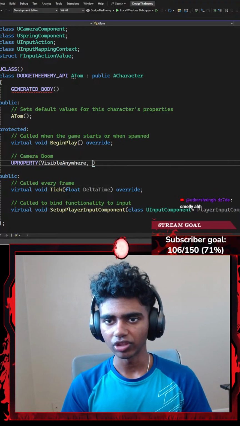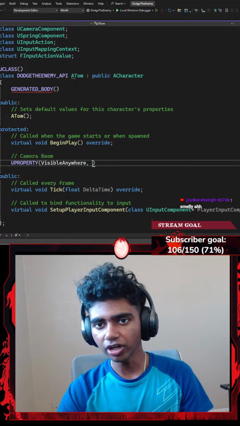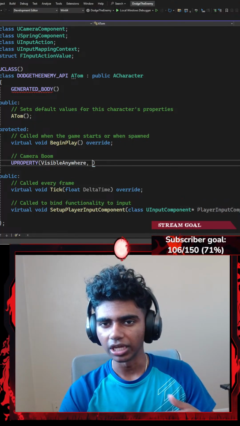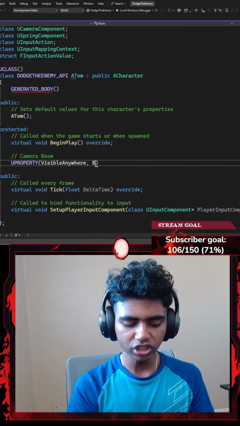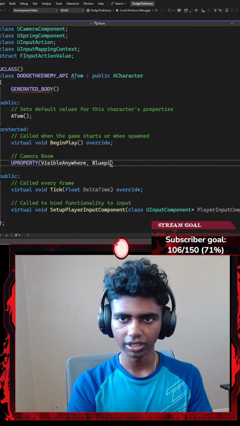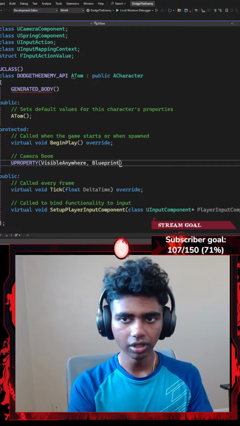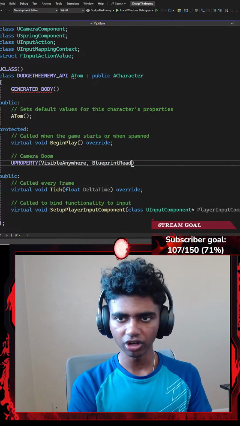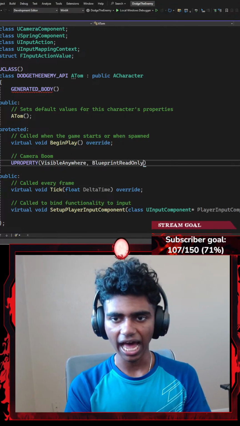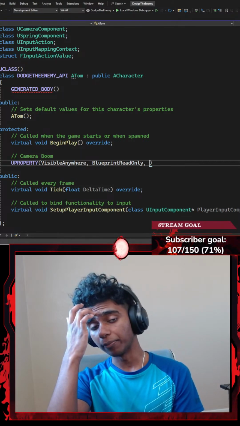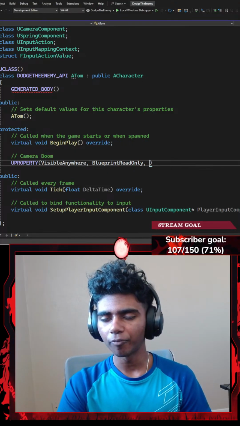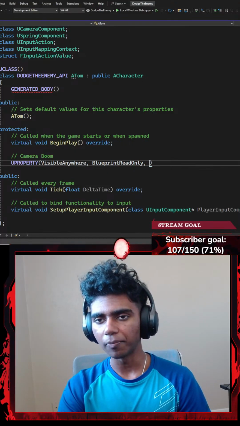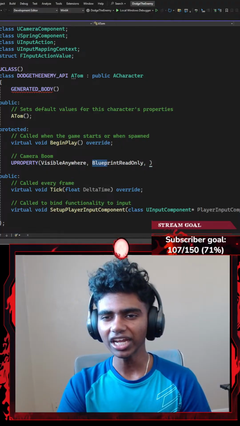Okay, and then once I'm done with adding my first parameter, what else do I want my camera boom to be? I might want my blueprint to be able to read my camera boom, but I want it to only read it. So I'm gonna go with something like blueprint read only. The reason I go with blueprint read only is because I'm not gonna really add any kind of changes to my camera boom through my blueprint. Everything's gonna be done through my Visual Studio. Okay, I'm pretty sure if I was gonna be editing this through my blueprint, I would have gone with blueprint read and write, if that makes any sense.